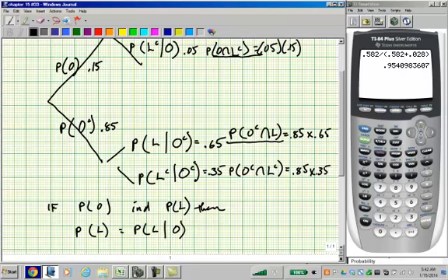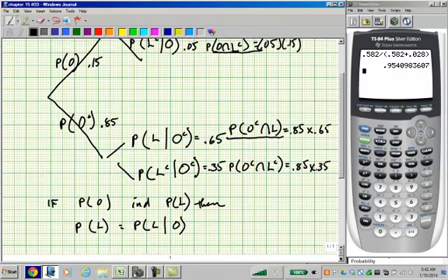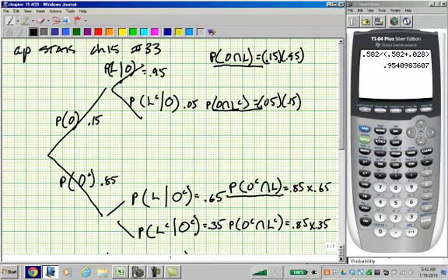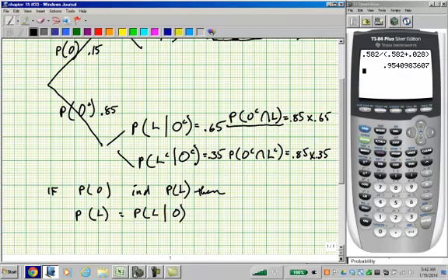Okay? Now, how do we find the probability that the luggage is in Chicago? Well, we have 4 end branches on these probabilities. In how many of them does the luggage end up in Chicago? 1, 2. So if you add these 2 probabilities together, you have the probability that the luggage is in Chicago.